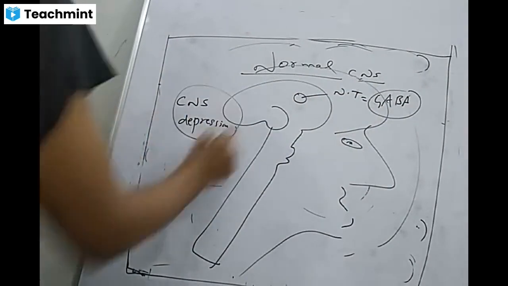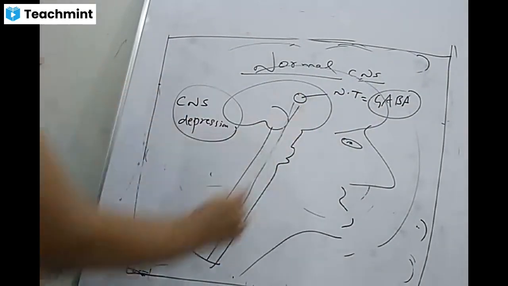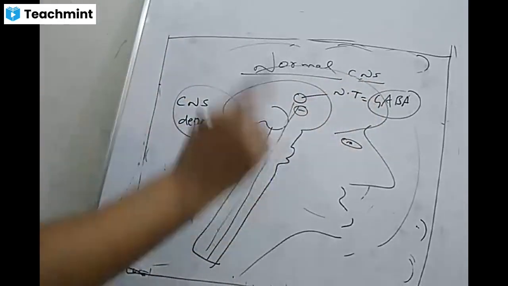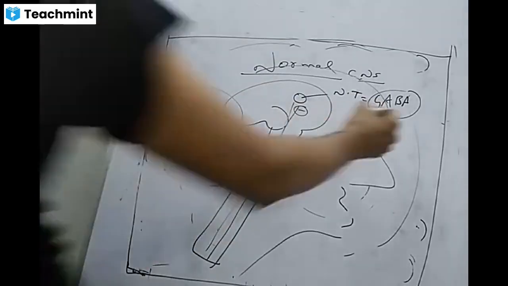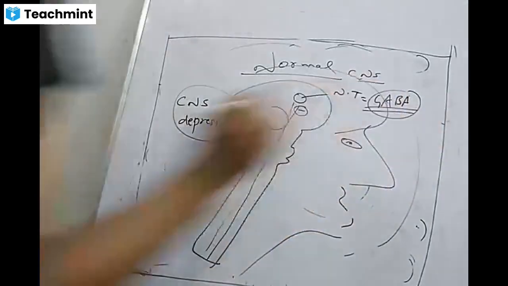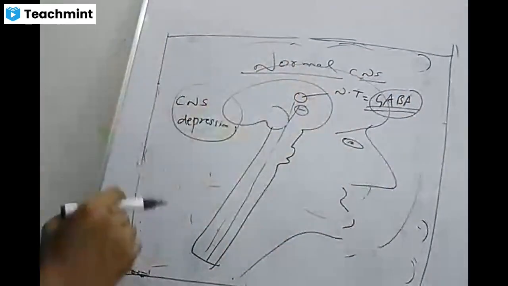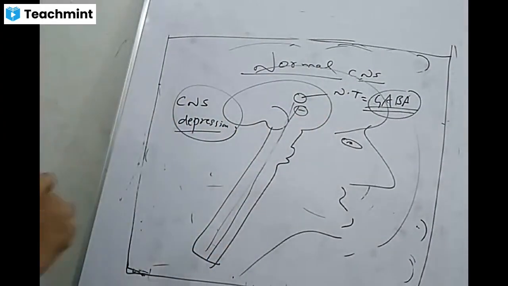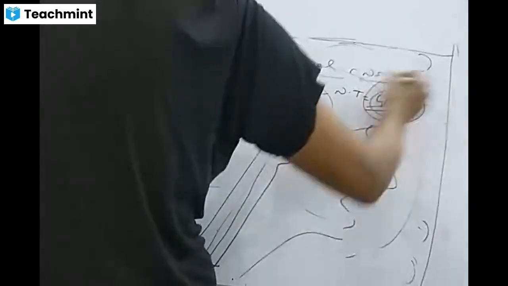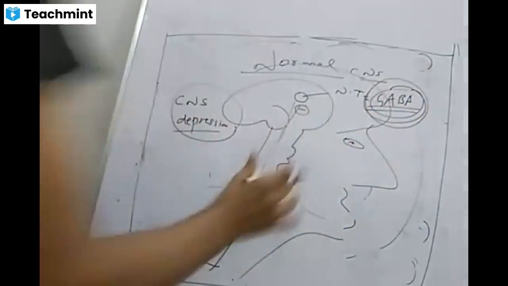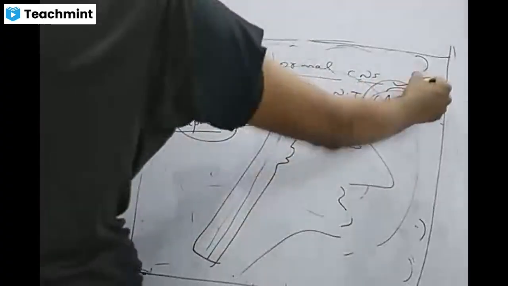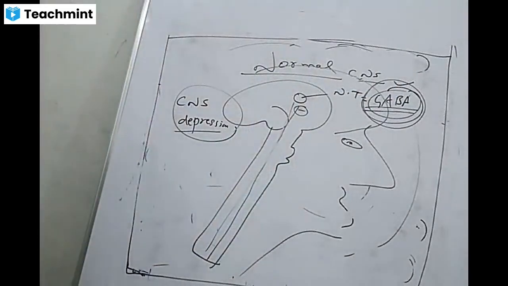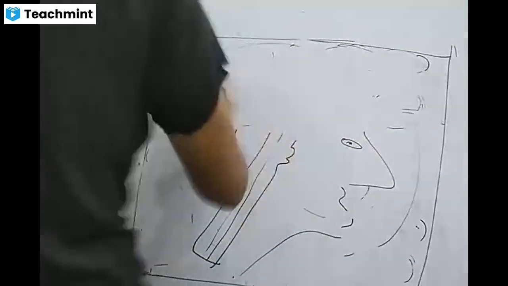Whatever activities are going on inside the nervous system, GABA will inhibit those activities. So this is the normal physiological molecule inside our brain which inhibits and depresses the brain. If we understand the normal physiological action of GABA, then we can increase its action and further depress the CNS.